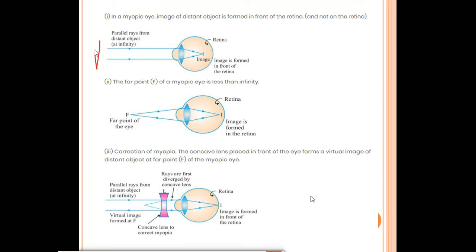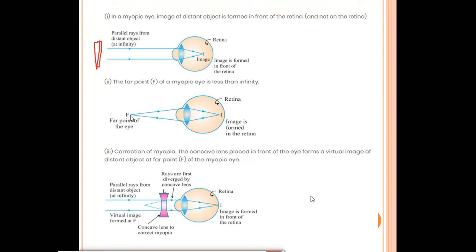Suppose over here we have the object which is located at a very far point. From there the light rays will come. They will be parallel rays of light, and this is our lens of the eye. If the light rays enter into the eye, what will happen? Refraction will take place, and the image will be formed in front of the retina, not on the retina, right?